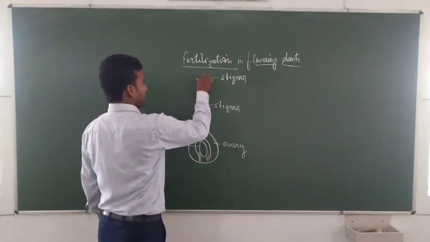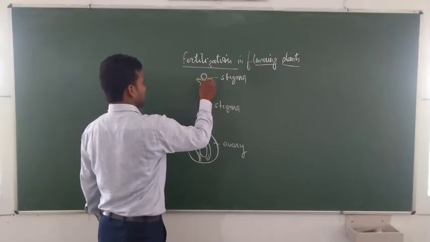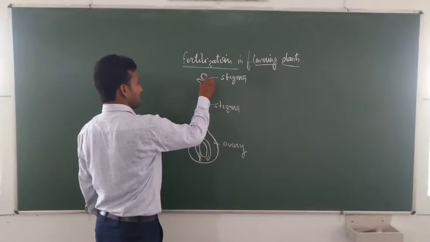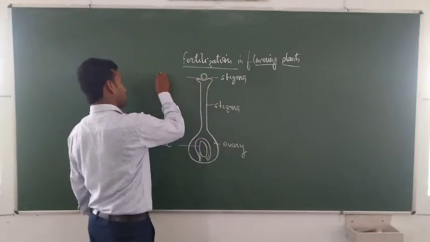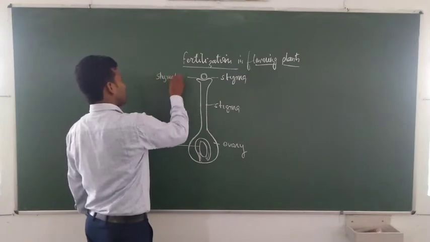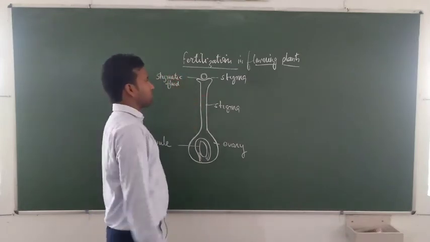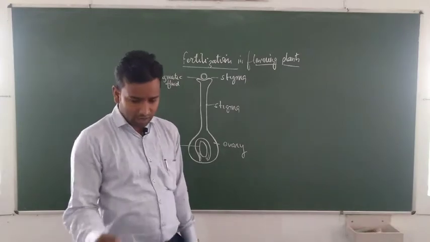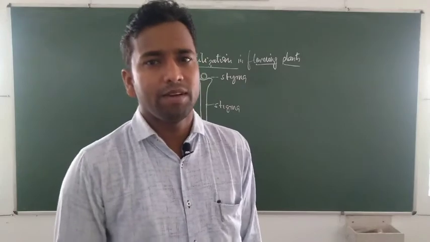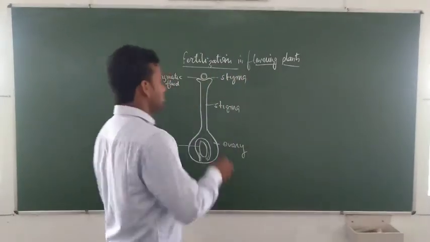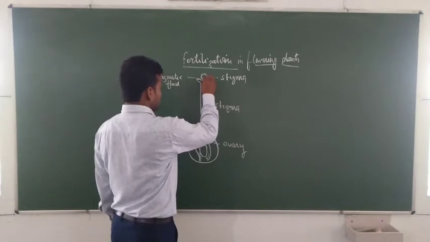The pollen grain reaches the stigma by an agency, and after absorbing stigmatic fluid, the pollen is metabolically active and by absorbing stigmatic fluid it swells and germinates a pollen tube, and the pollen tube starts germinating.